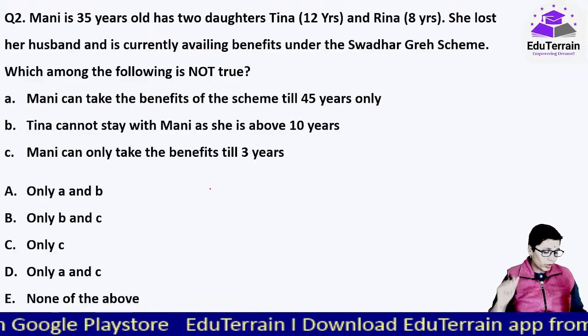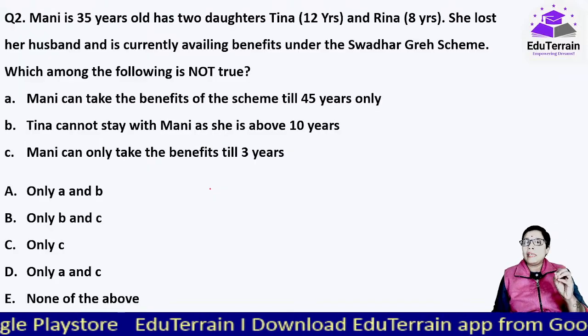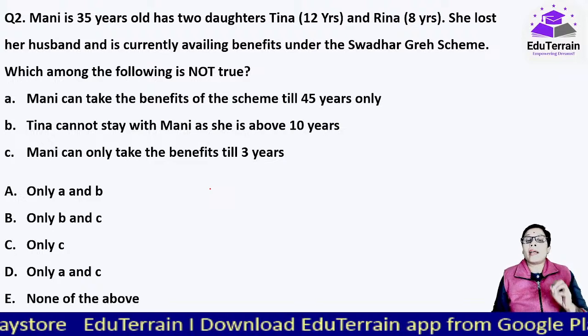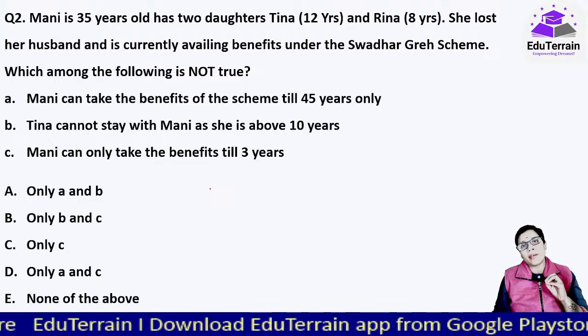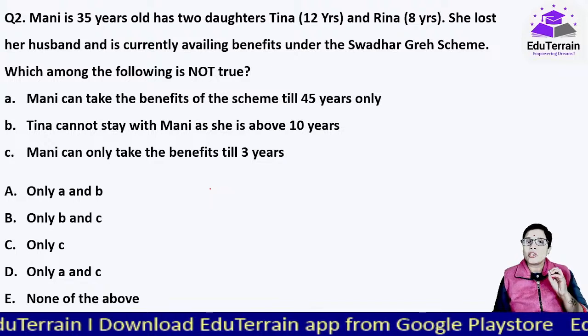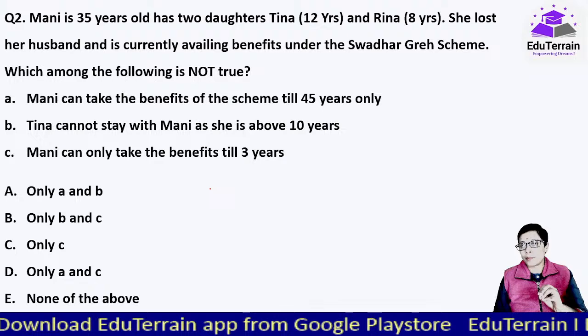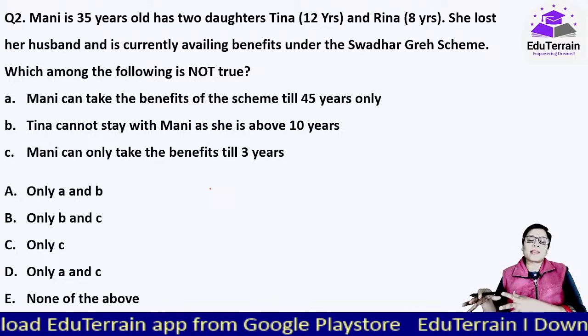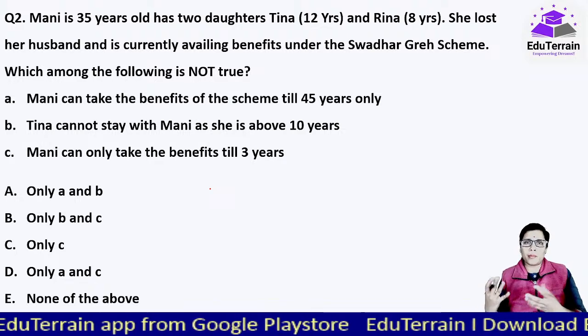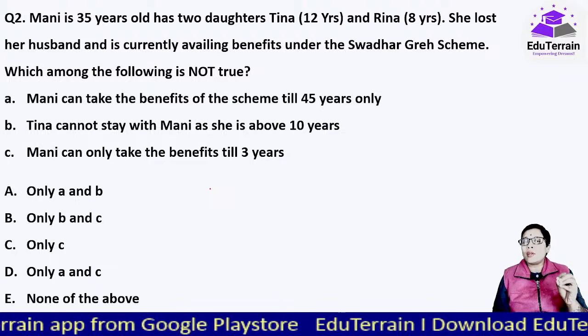Moving on to our next question. Mani is 35 years old and she has two daughters, Tina and Reena, 12 years and 8 years. She lost her husband and is currently availing benefits under the स्वाधार गृह स्कीम, जो अभी शक्ति सदन इसमें merge हो गया है umbrella scheme में. Now you have to tell me which of the following is not true.